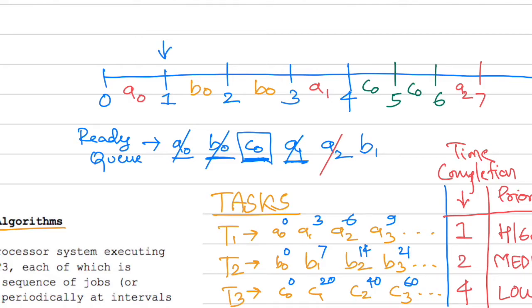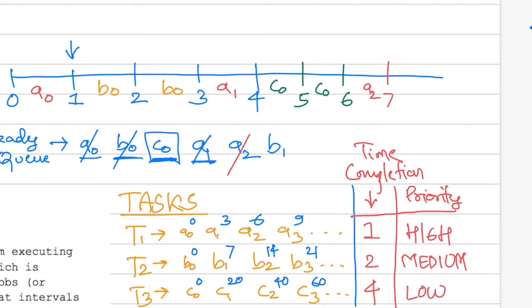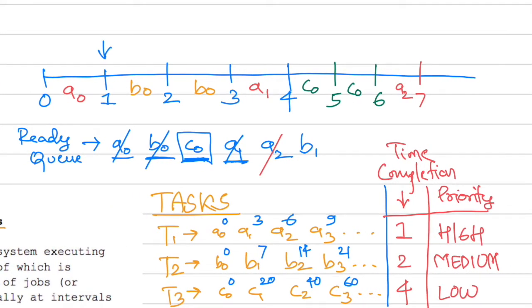Now I'm short of colors. Yes, let's use this. So B1 gets picked up. Let's keep moving. Oh, I'm short of space too. B1 will run for 2 seconds, 8 and 9, B1 and B1. And now again at the 9th second, we have A3 coming up in the picture. So B1 gets completed at the end of 9 seconds. Let me strike out B1. And we have A3 coming here.